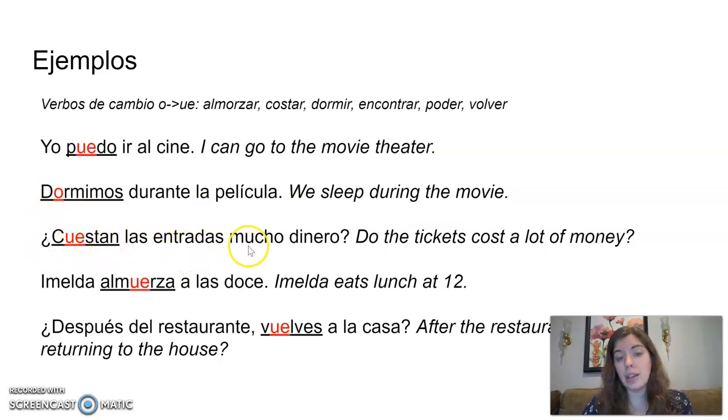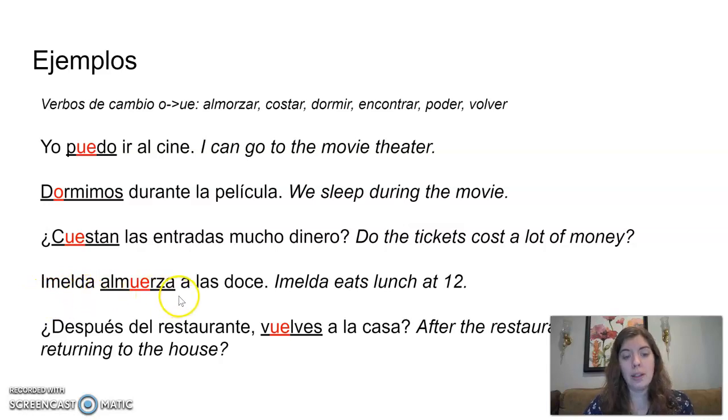¿Cuestan las entradas mucho dinero? Do the tickets cost a lot of money? Costar, quita AR, usa AN. El sujeto es las entradas, AN. Y cambia O a UE. ¿Cuestan las entradas mucho dinero?